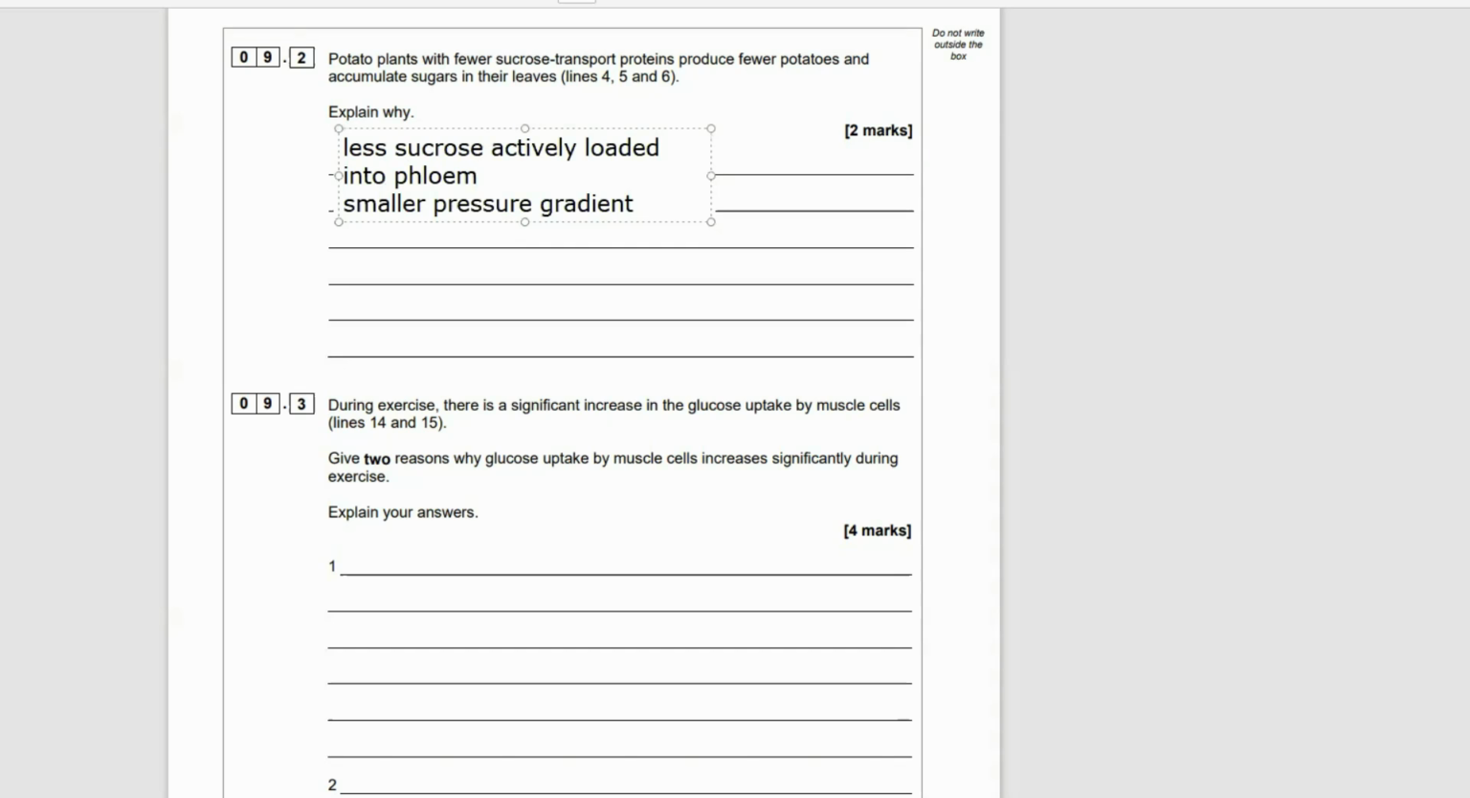We end up with a smaller water potential, less water moving in by osmosis, so we end up with a smaller pressure gradient. This means less sucrose moves away from the source to the sink, which is the roots in this situation, and so more of it is stored in the leaves.